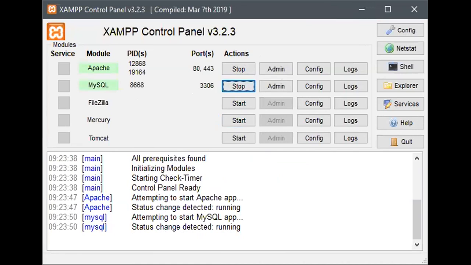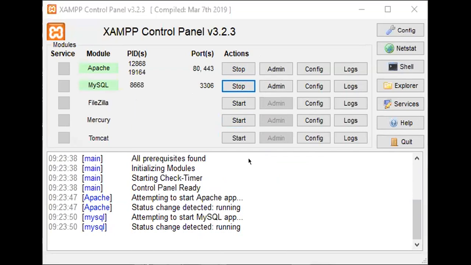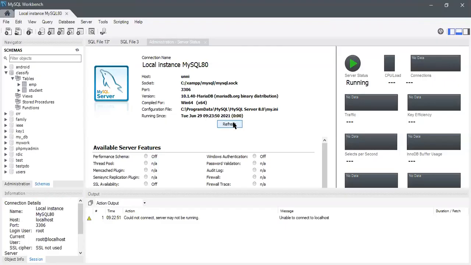Okay. Let me go there and start the server again. Let me refresh this. See, now it is running. So this is all about the connections. If you make even a small mistake, you can't move forward. I think you got my point.